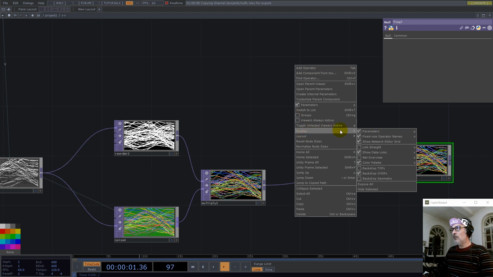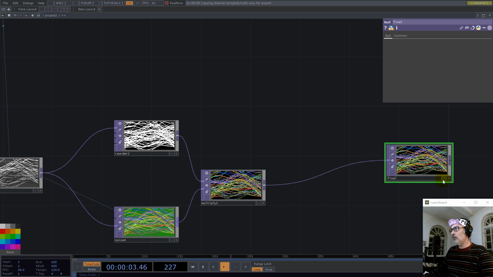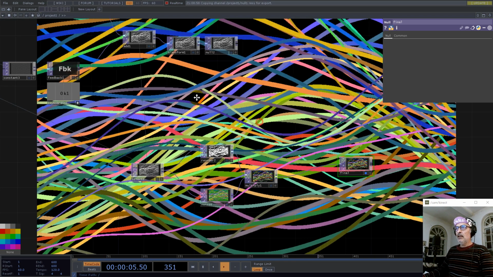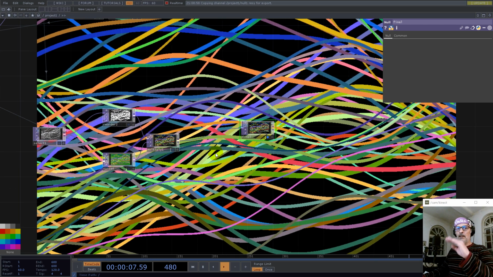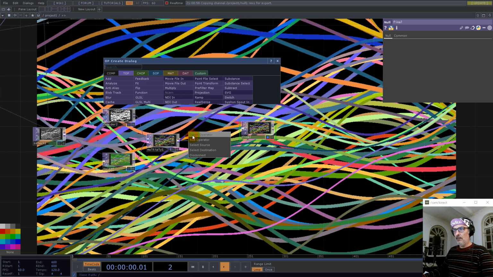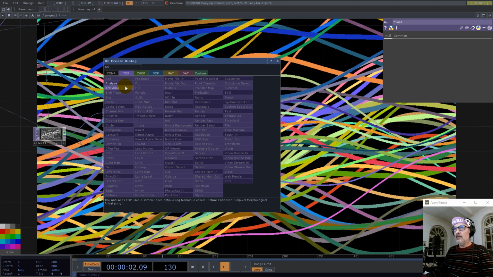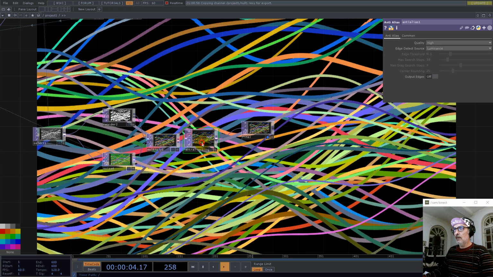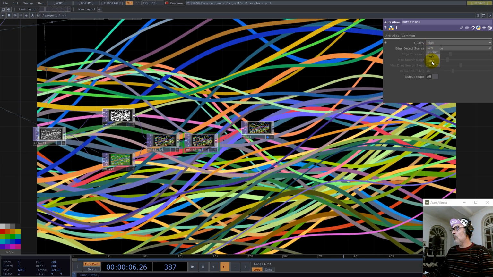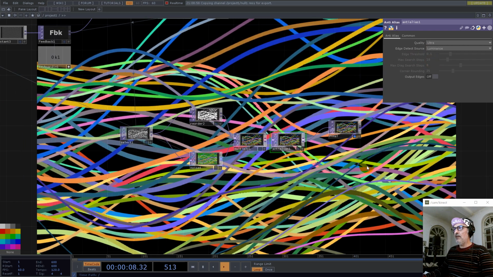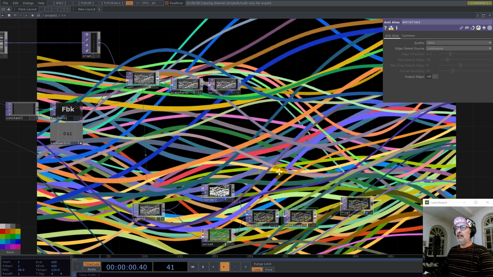Oh, so display background top. Okay, now to solve the smoothness, we can have anti-aliasing here and go for the ultra. Okay, and now everything is nice and clean.